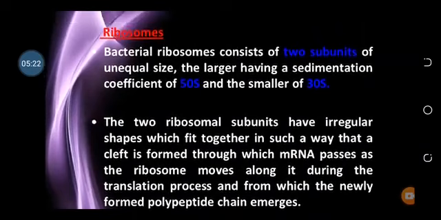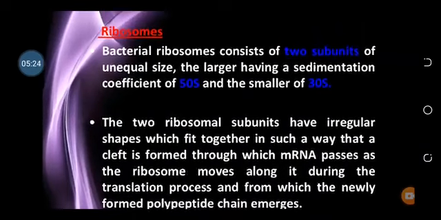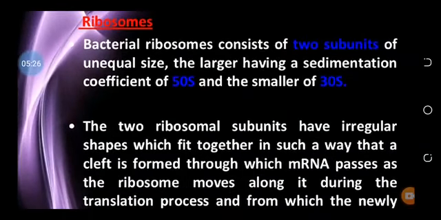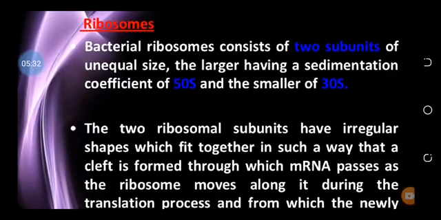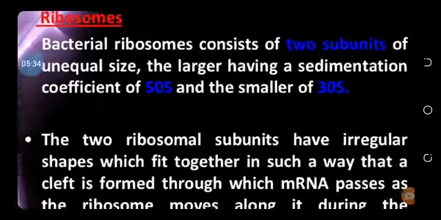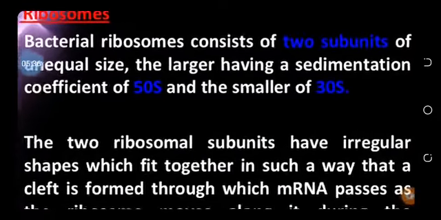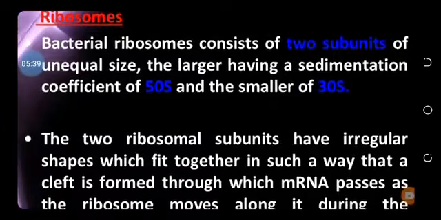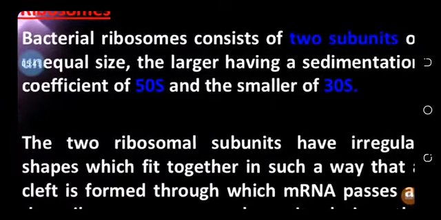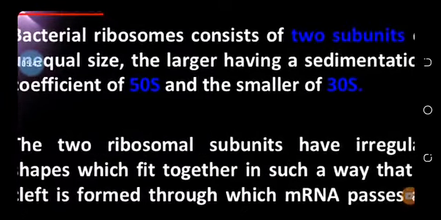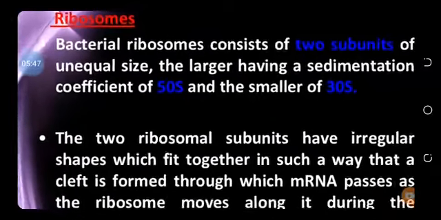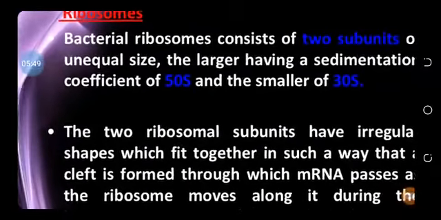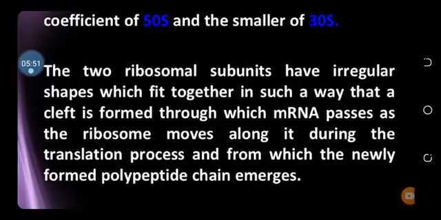Now here I am discussing the ribosomes. Ribosomes consist of two subunits, one called small and another called large. In prokaryotes, the small subunit is 30S, and in eukaryotes, the small is 40S. In prokaryotes, the large subunit is 50S, while in eukaryotes, it is 60S. The overall size of the ribosome in prokaryotes is 70S, and in eukaryotes it is 80S.